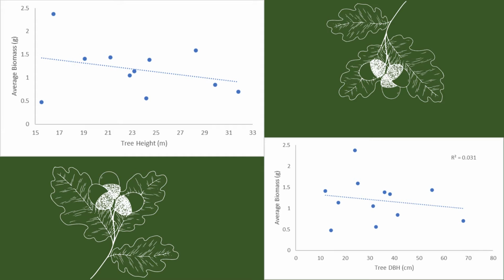When looking at the DBH and height versus biomass, the biomass seems to get lower as the DBH and height increase, demonstrated by a DBH of 68 centimeters and an average biomass of 0.7 grams, and a DBH of 55.3 centimeters and an average biomass of 1.43 grams. To confirm or deny this finding, more research will need to be done.